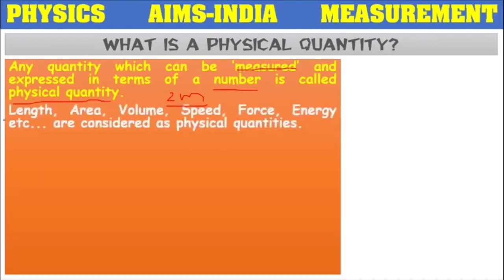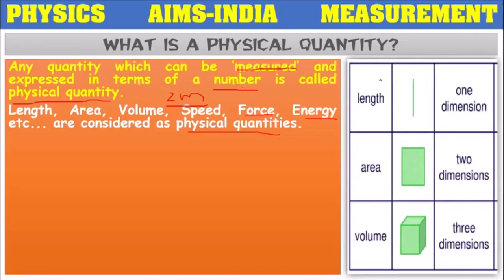So here length, area, volume, speed. Force, means for moving an object we make use of force. Energy, while doing any kind of work we need energy. All these are types of physical quantities, because these all can be measured in terms of a number. Length of a room is a one-dimensional quantity, we can measure it.